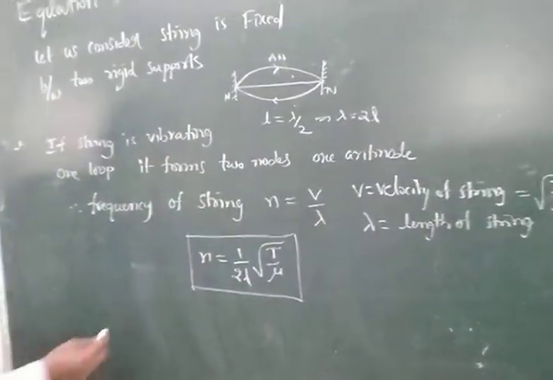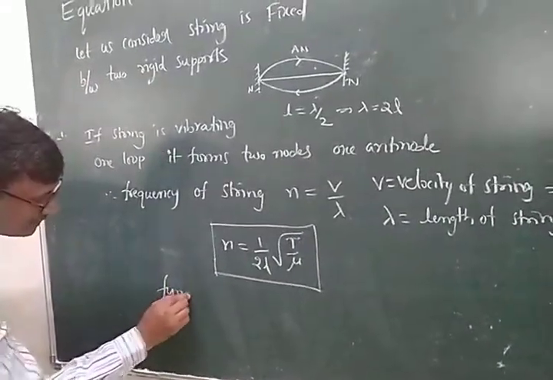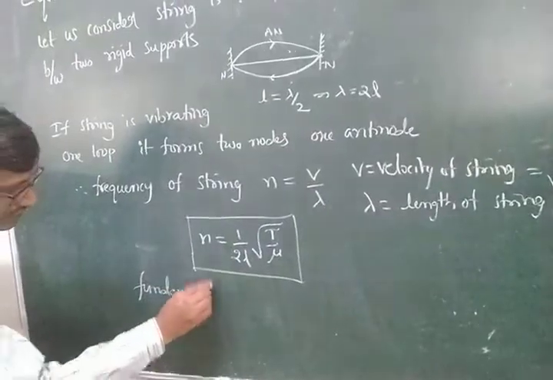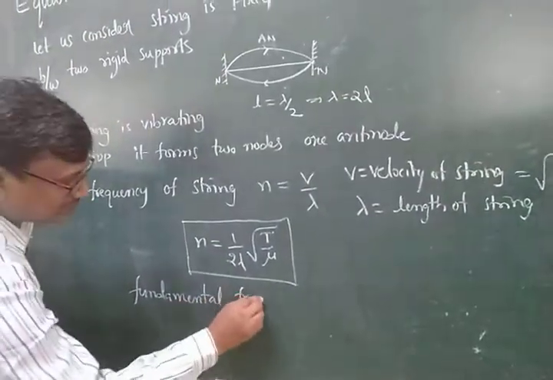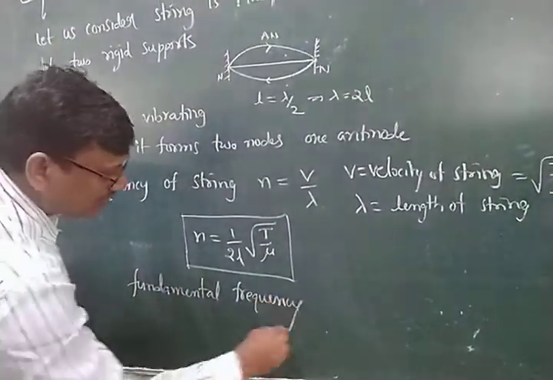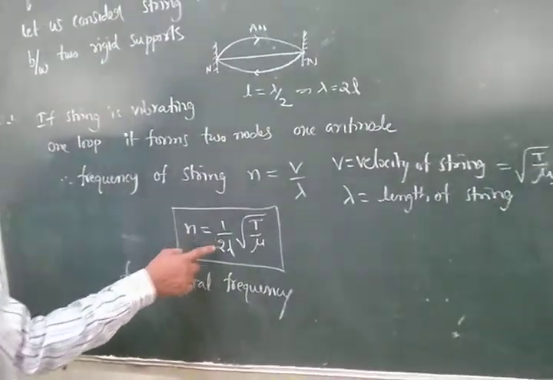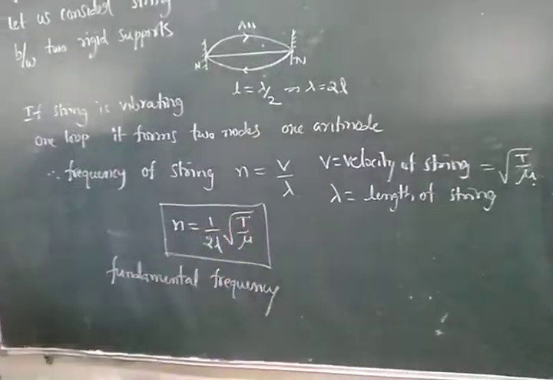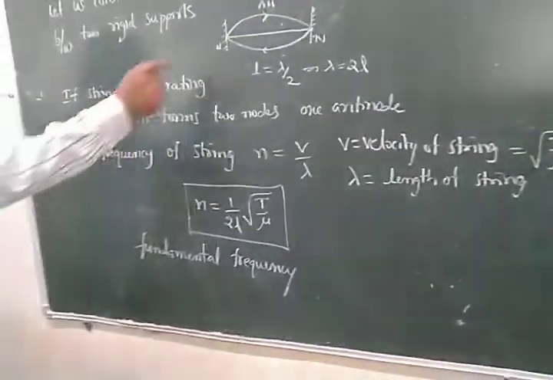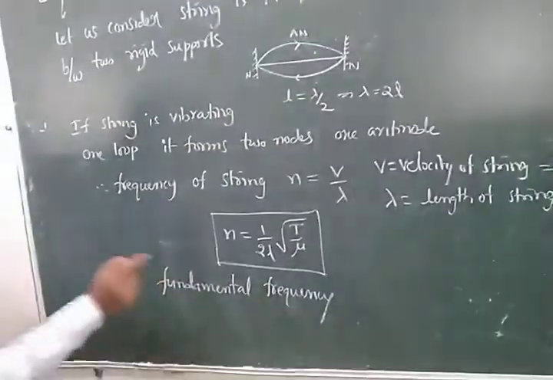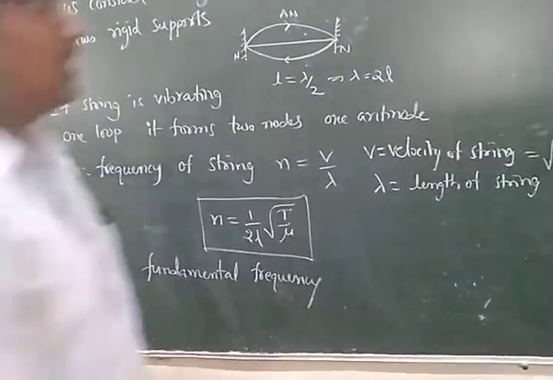It is also called the fundamental frequency. What is called the fundamental frequency? What is the formula? N is equal to 1 by 2L under root of T by nu, because the string is vibrating in one loop.